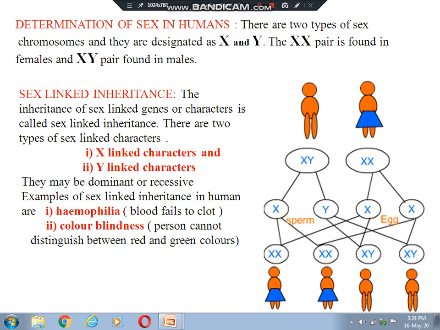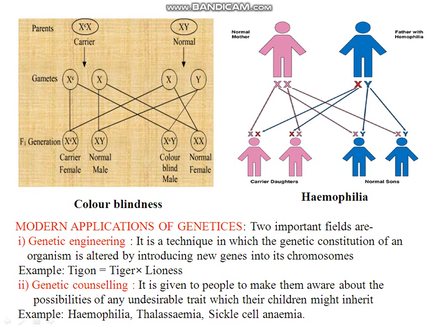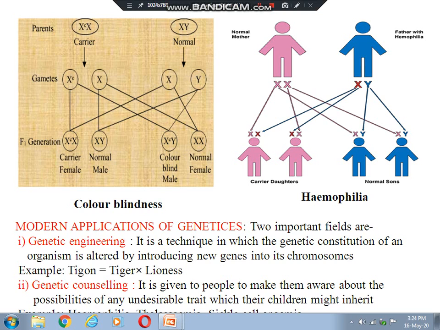Two examples are given here, hemophilia and color blindness. Hemophilia is a disease in which blood fails to clot, and color blindness is a disease in which the person cannot differentiate between red and green colors. So these are two X-linked inheritance recessive diseases. Both are recessive diseases.